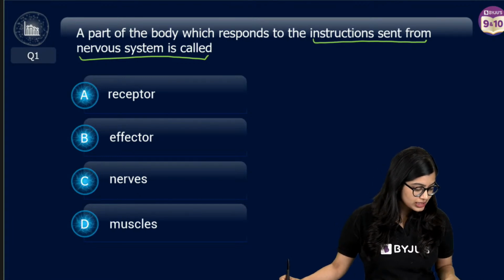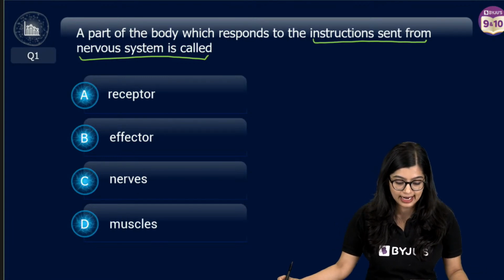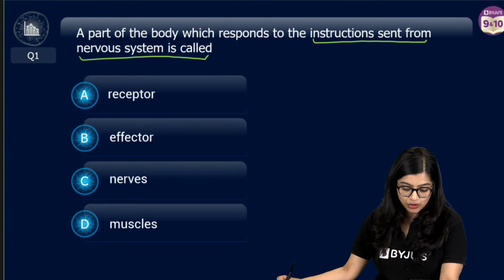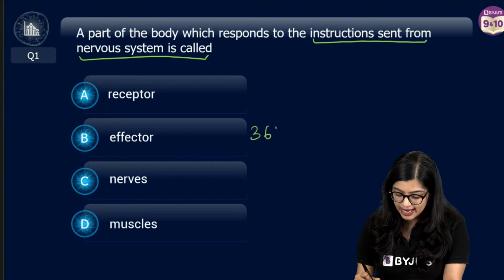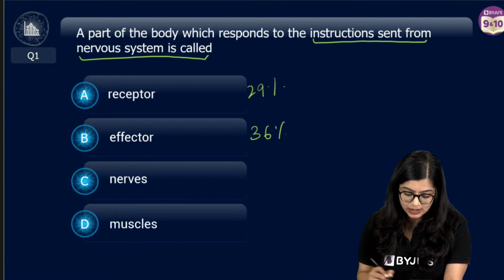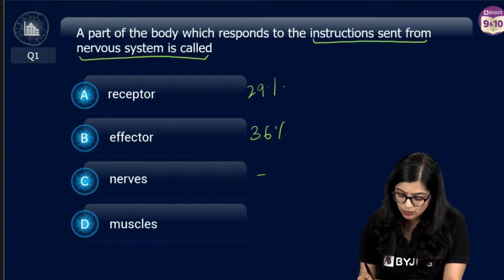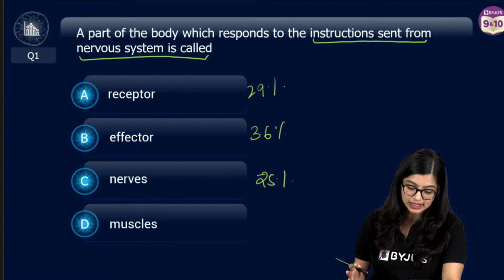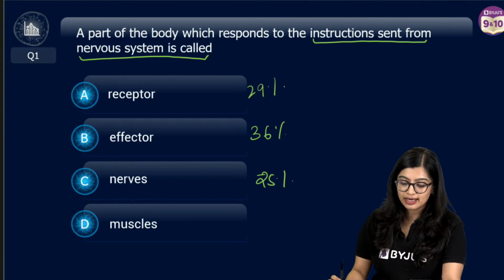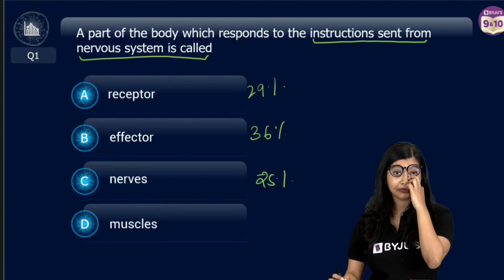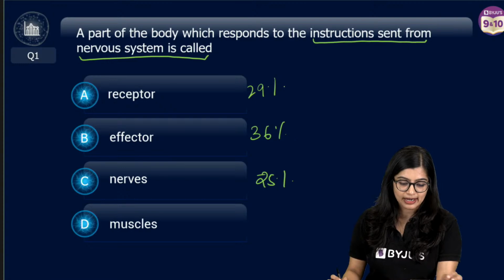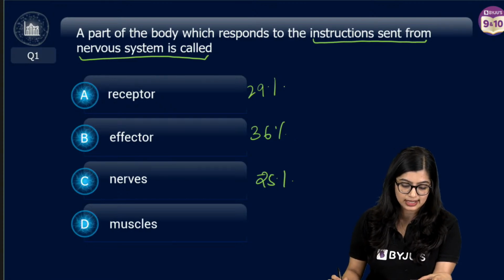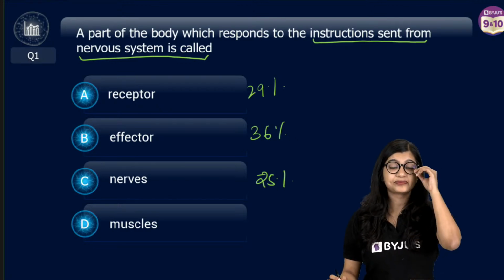So now the poll is live for all of you and I can see that almost 35% of you have voted for the answer B. Around 36. I can see around 29% is voting for option A. Then about 27% is voting for option C. We are clear that it is not a muscle, right? Okay, ma'am, B is the right answer. I can see some good number of you have got the answers here. Very good. I think we can close the poll, Ranjit. Can we close the poll, please?